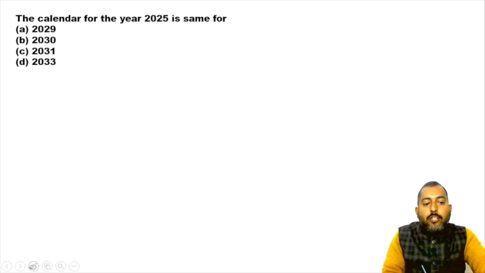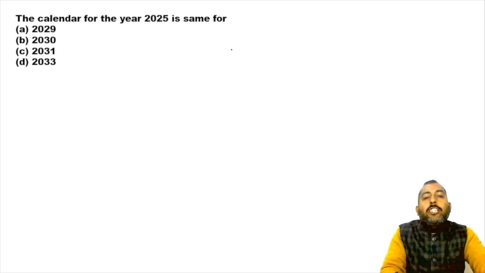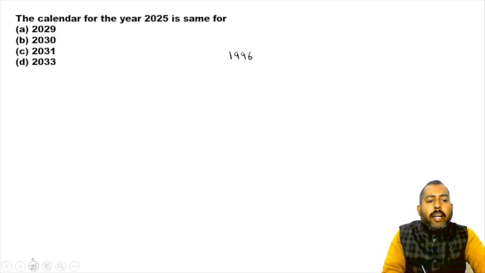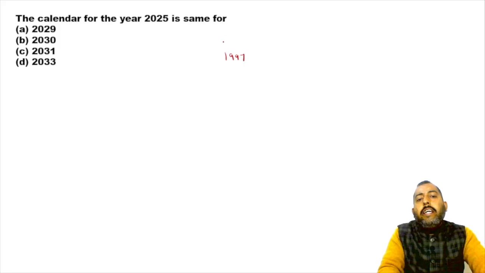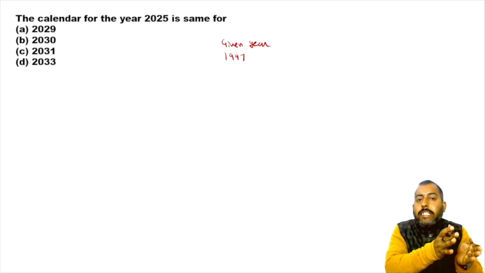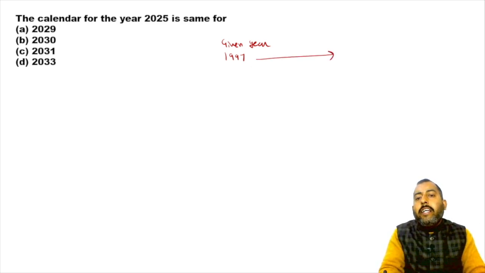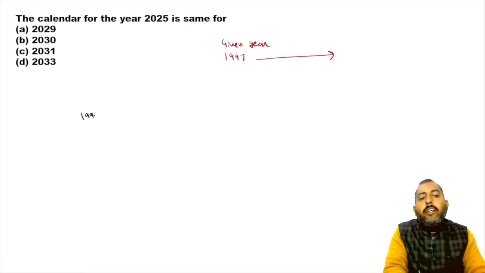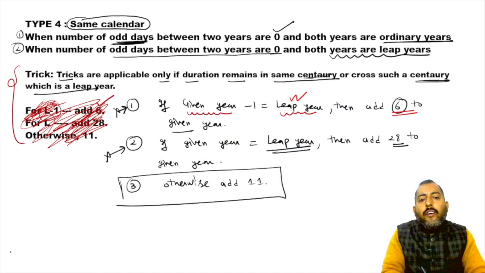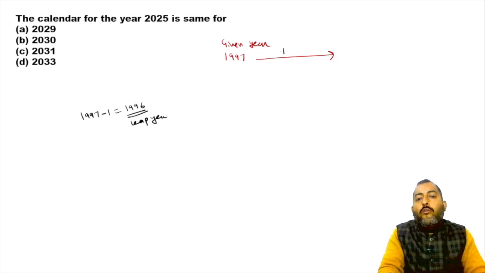Now suppose a question was like this: which year after 1997 will have the same calendar as that of 1997? So the given year is 1997. From the given year, if I subtract 1, I'll get 1996, which is a leap year. So this question is justifying my condition number 1. So if condition number 1 is justified, we're going to add 6.